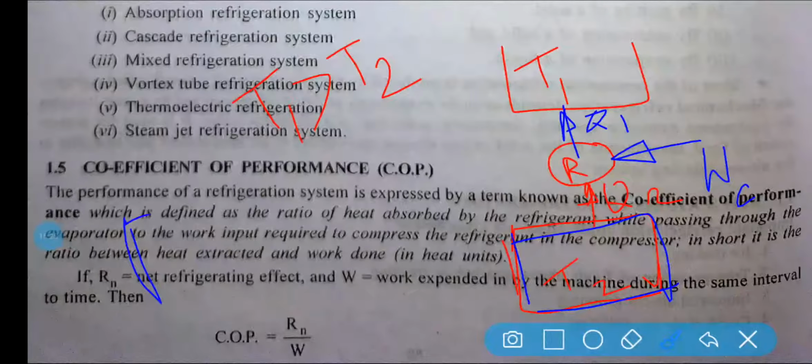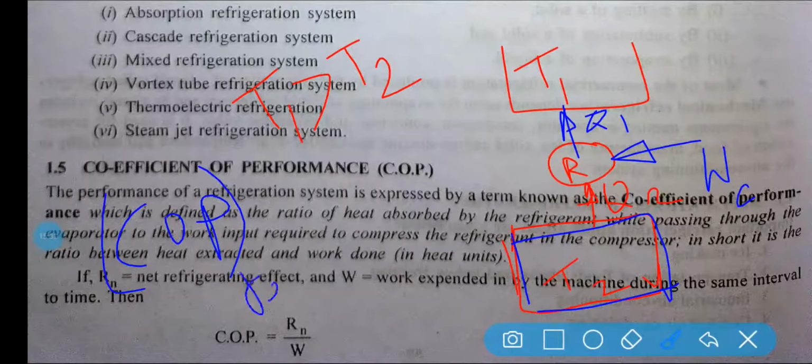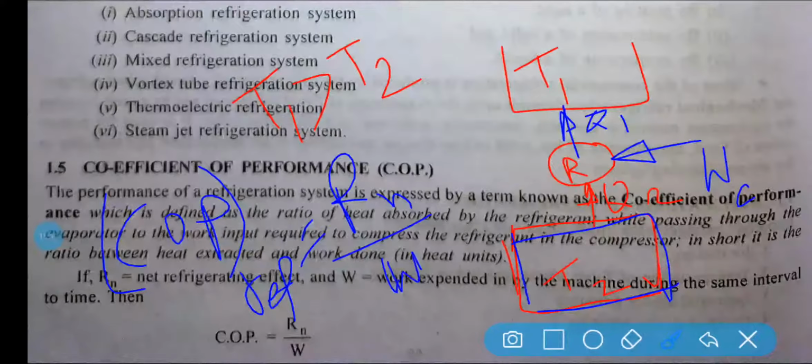Now, I have told you what the COP of a refrigeration system is. COP of a refrigeration system is equal to desired effect by work input. Now, what is desired effect? Desired effect means how much energy or how much heat is extracted from the system.